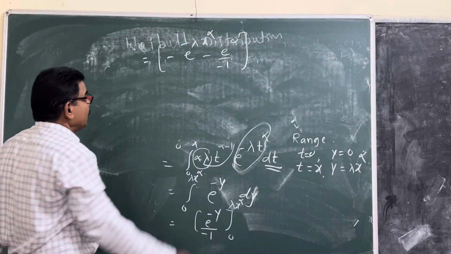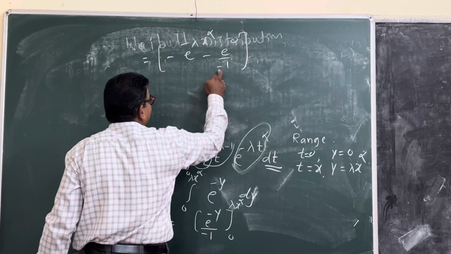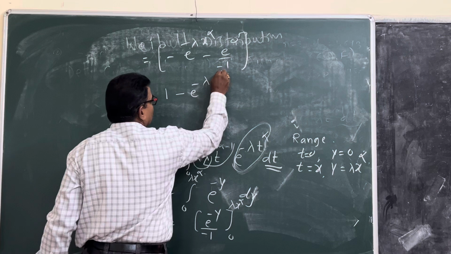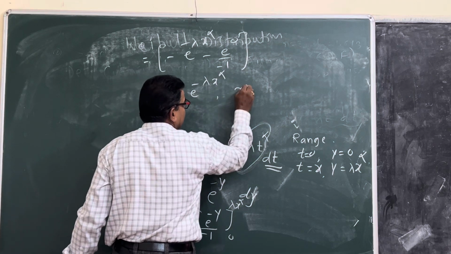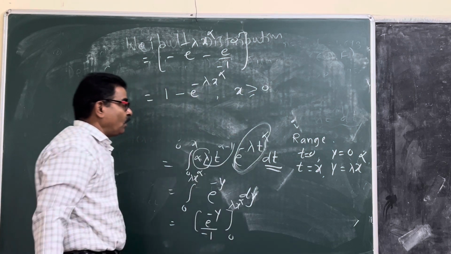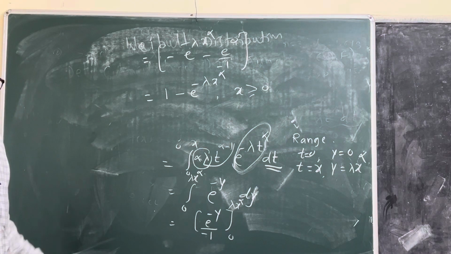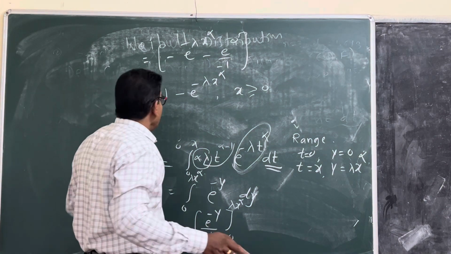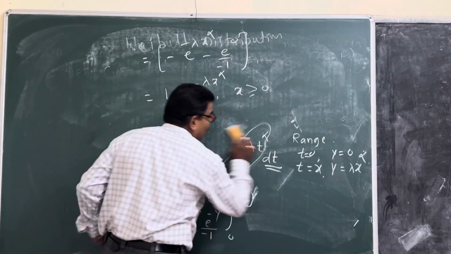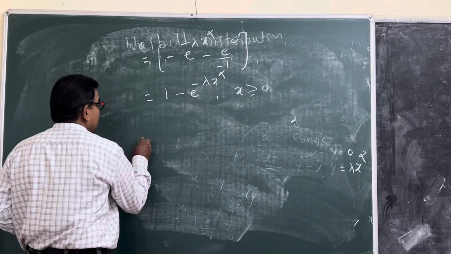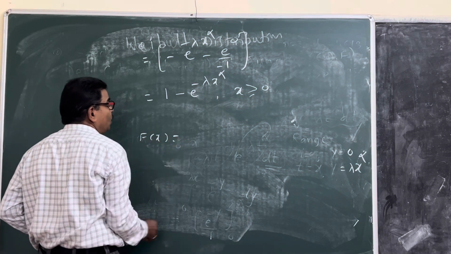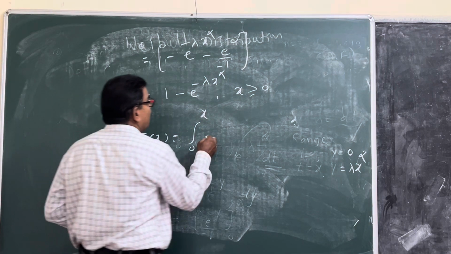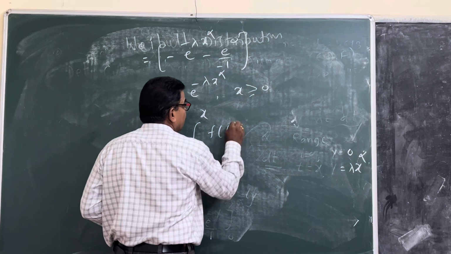Minus minus is plus, e raised to 0 is 1, so we get 1 minus e raised to minus lambda x raised to alpha, for x greater than or equal to 0. Otherwise, the PDF is 0. Then find the distribution function similarly: F of x is the integral from 0 to x of f of t dt.